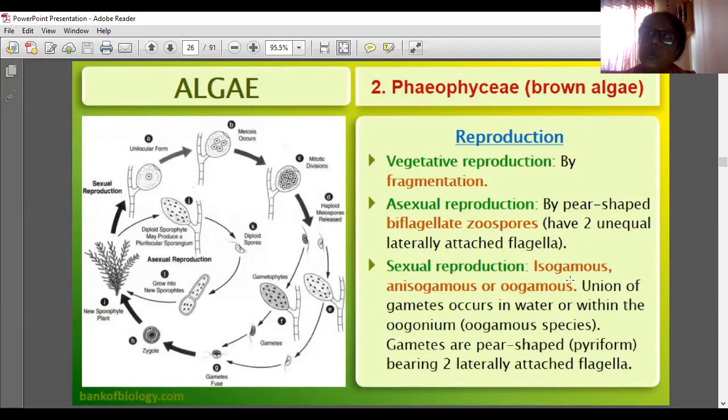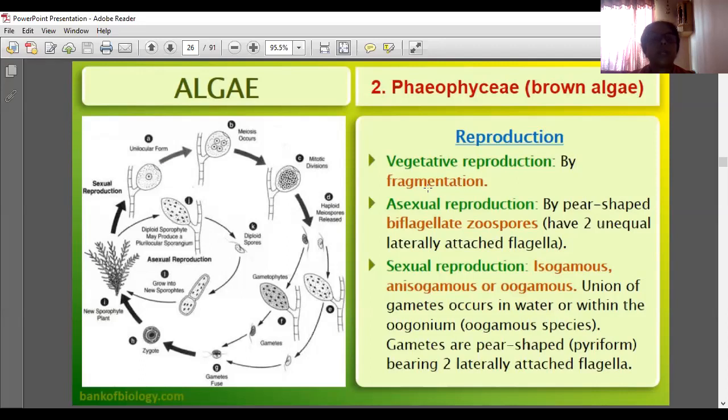Sexual reproduction is isogamous, anisogamous or oogamous. Union of gametes occurs in water or within the oogonium. Gametes are pear-shaped, pyriform, bearing two laterally attached flagella.